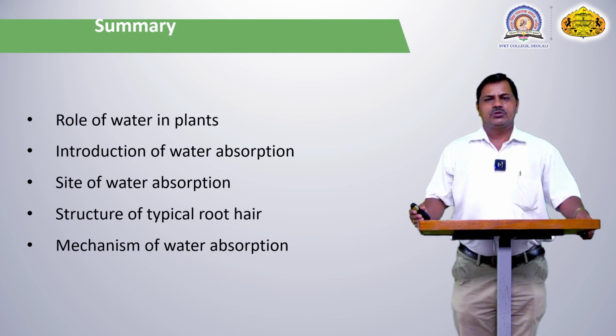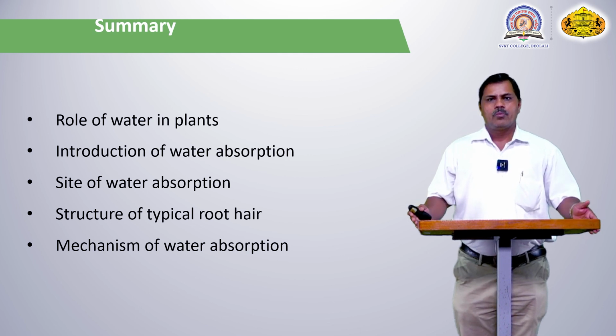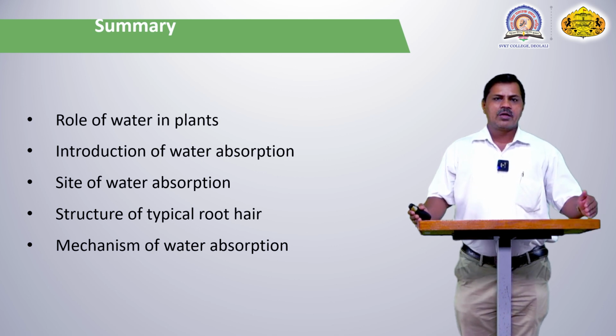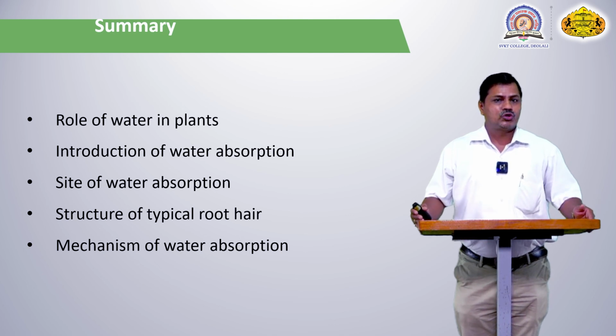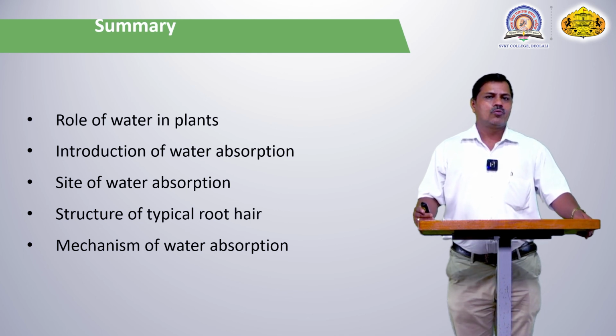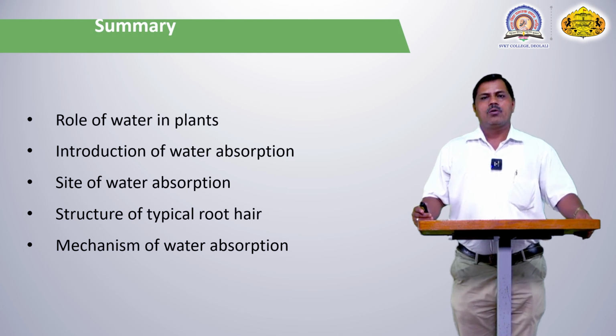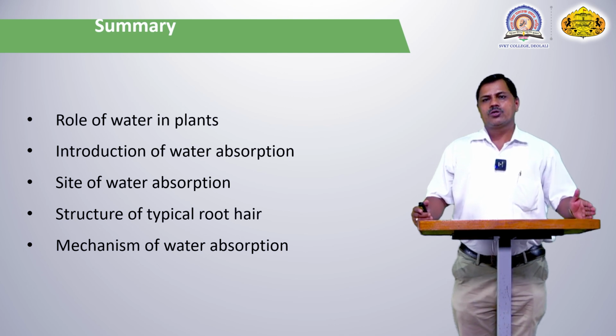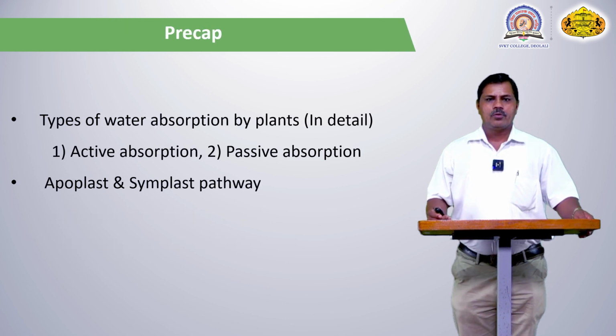Mechanism of water absorption: there are different mechanisms that play a role. Majorly they are temperature, availability of soil water molecules, and the concentration of the soil. These play a major role in absorption of the water molecule. If there is a high concentration of the soil solution, the water molecule is not absorbed. With high temperature, the water molecule is not absorbed by the plant. Also with freezing at low temperature, it is not absorbed by the plant root hair, due to the increase in its size. The availability of water molecules is also a major factor for absorption.